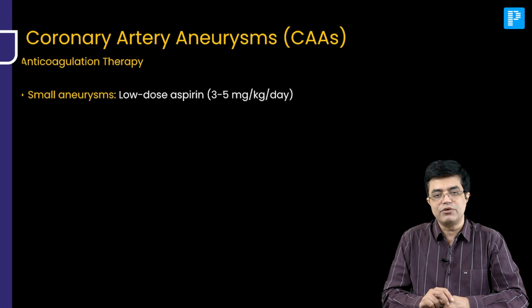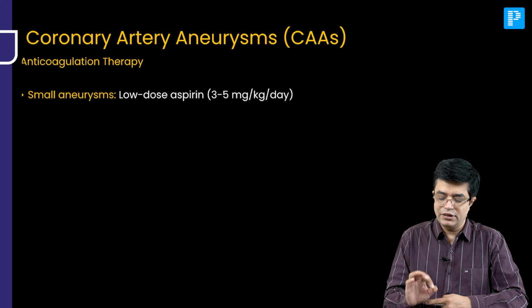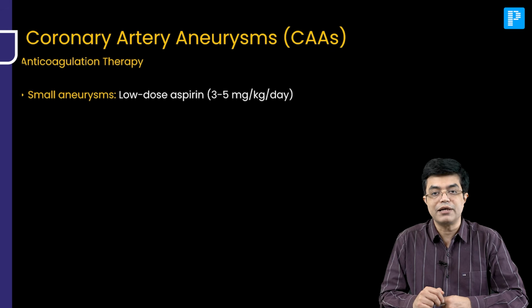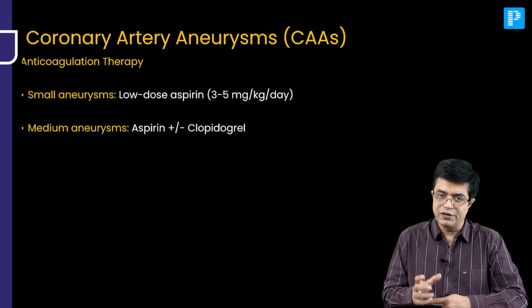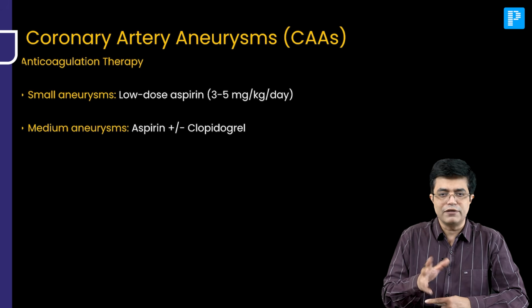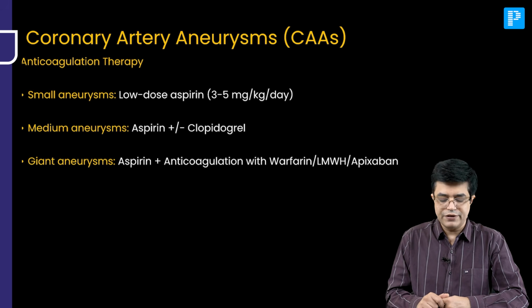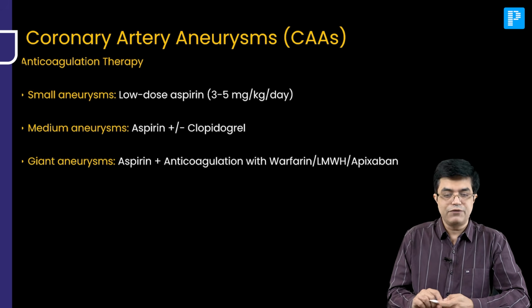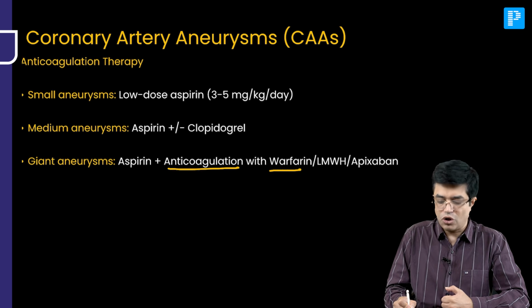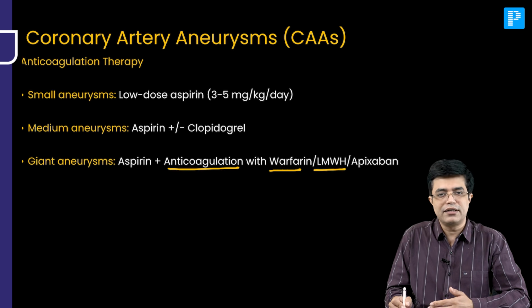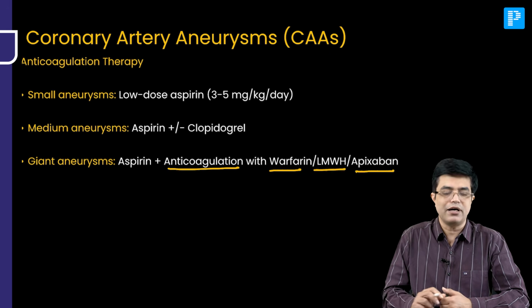If it is a small aneurysm, you will continue low-dose aspirin 3 to 5 mg per kg per day. Till how much time? Till aneurysms disappear. If it is a medium aneurysm, you will use aspirin in the same dose with or without clopidogrel. And third, if there is a giant aneurysm, aspirin should be used along with anticoagulation therapy. You can use either warfarin or low molecular weight heparin or an oral direct inhibitor like apixaban.